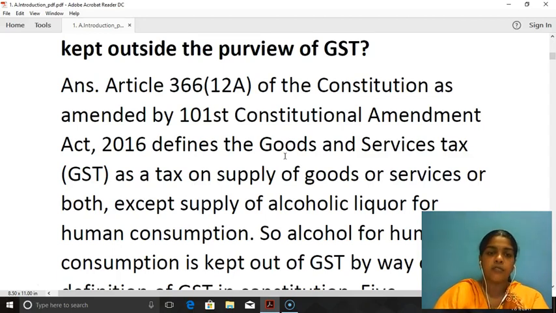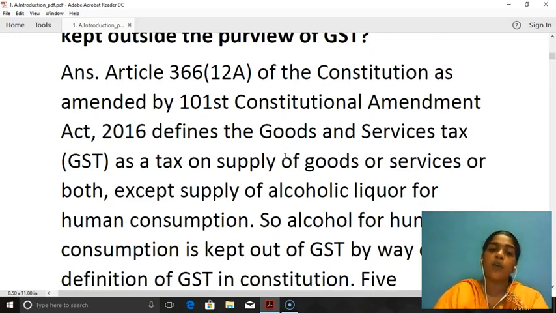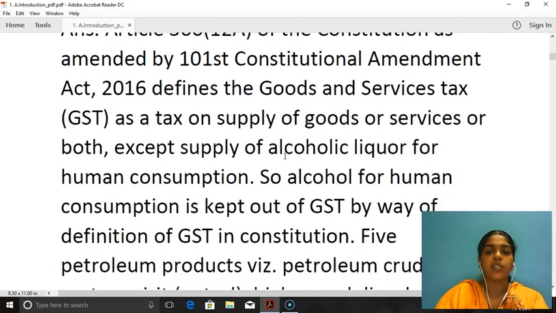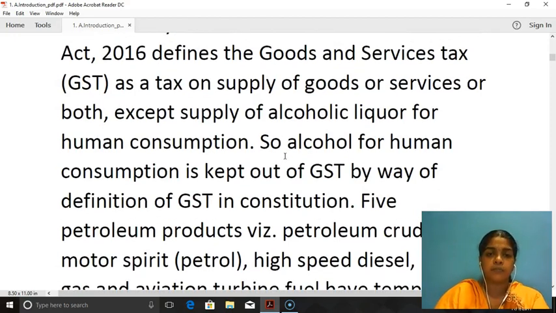First, Article 366 subsection 12A of the Constitution, as amended by the 101st Constitutional Amendment Act 2016, defines goods and service tax as a tax on supply of goods or services or both. So goods and service tax is a tax levied both on goods as well as services. So it is a tax on supply. The words used are supply of goods or services or both, except supply of alcoholic liquor for human consumption. So the first exception is alcoholic liquor for human consumption.